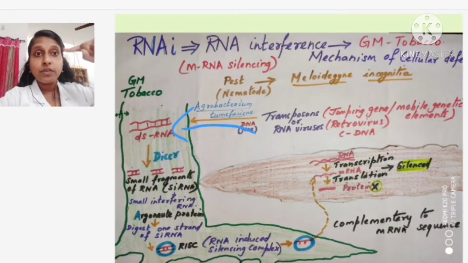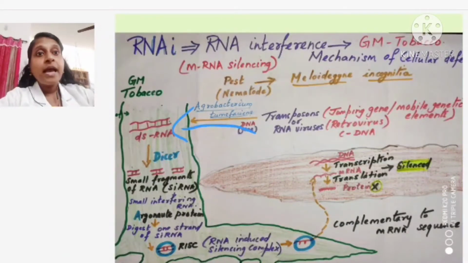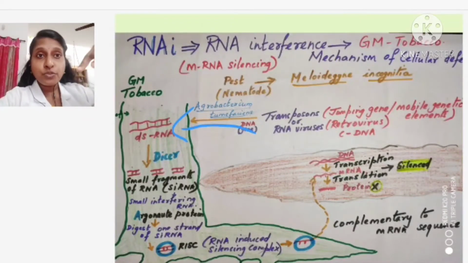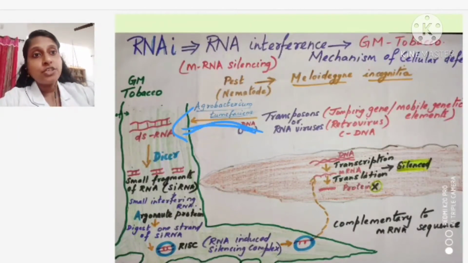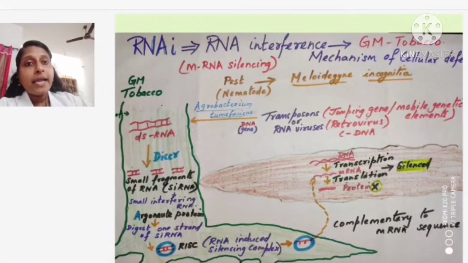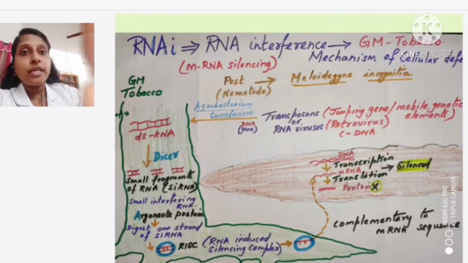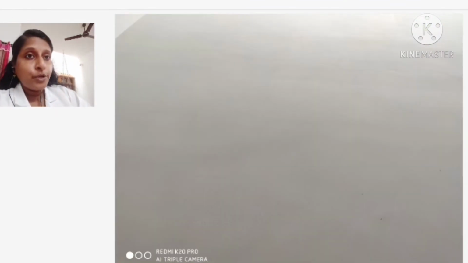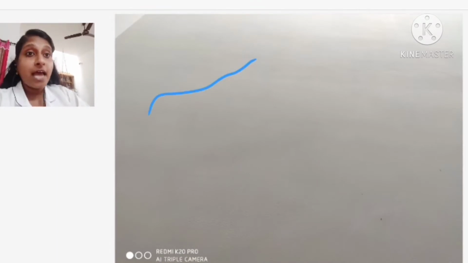It has to get converted into mRNA, and this mRNA should produce the protein, isn't it? But here some defense mechanism is taking place. So, what happens? The gene, after it is introduced, is producing, by some defense mechanism, dsRNA. What are they producing? They are producing dsRNA.